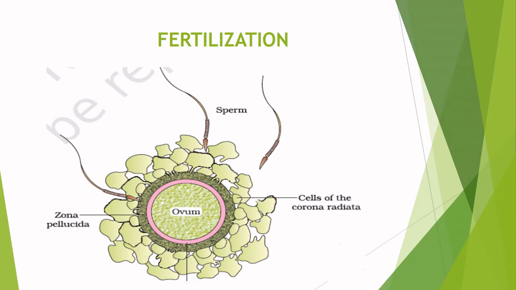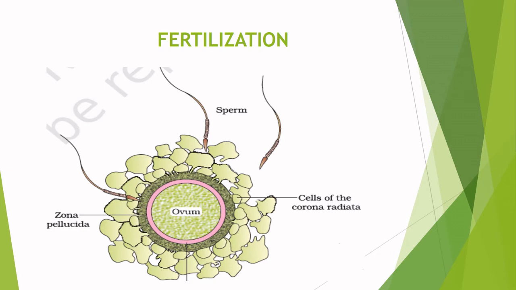The ovum released by the ovary is also transported to the ampullary isthmic junction, where fertilization takes place. Fertilization can occur if the ovum and sperms are transported simultaneously to the ampullary isthmic junction. The process of fusion of a sperm with an ovum is called fertilization. Usually one single sperm penetrates into the ovum. The area of the ovum which extrudes the polar bodies and receives the sperm is called the animal pole.